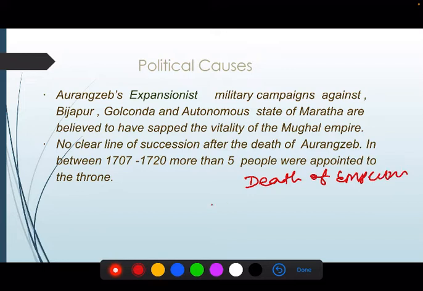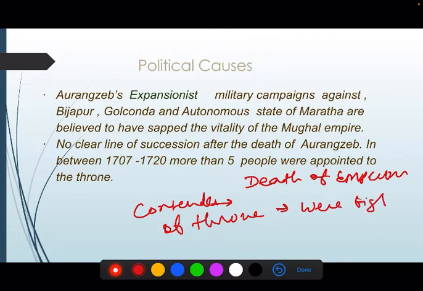The contenders for the throne were fighting, and whoever won used to become emperor. Also, one more thing was that before death, the emperor used to appoint his successor.